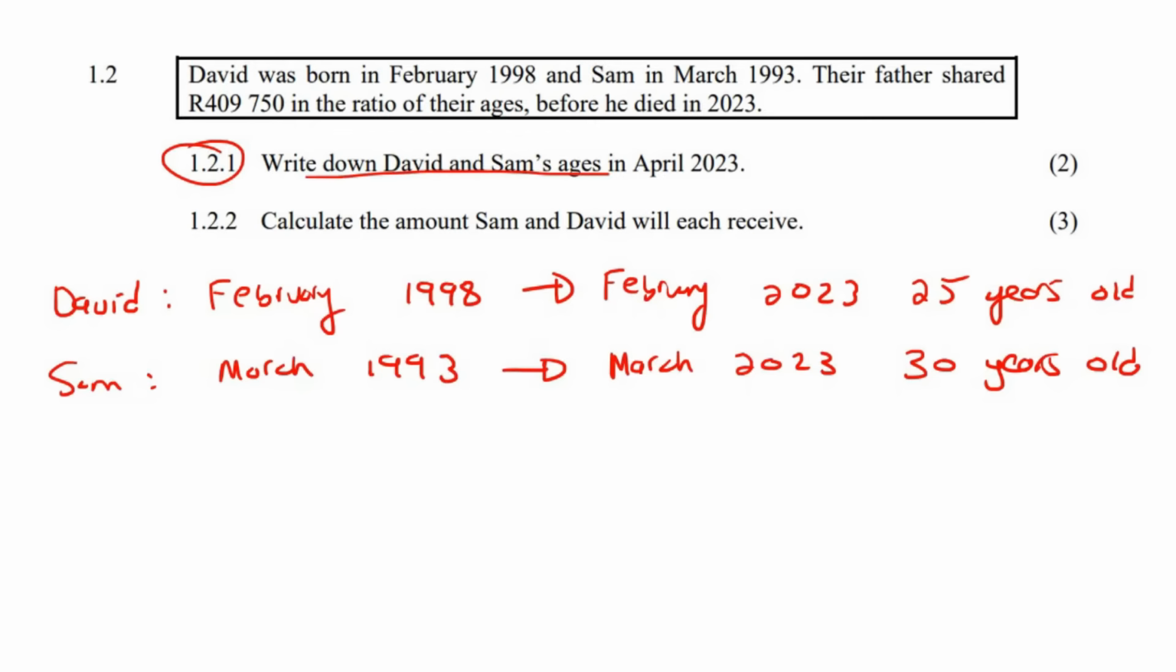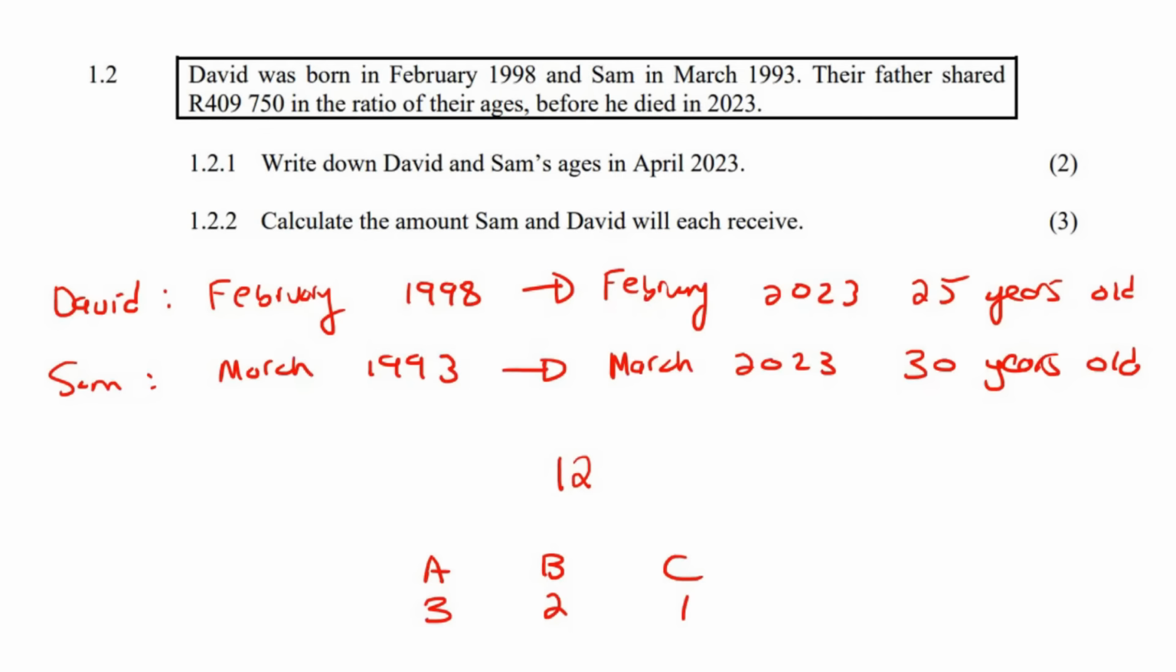Now it says write down, okay, so we've done that. This question says calculate the amount that Sam and David will each receive. Okay, so forget about this. Can you remember how to divide a number into ratios? For example, if I take the number 12 and I divide it among 3 people, Adam, Busi, and Calvin. All right, and let's say that Adam is going to get the ratio of 6, Busi a ratio of 4, and Calvin a ratio of 2. Actually, let's simplify that. 3 to 2 to 1, for example.